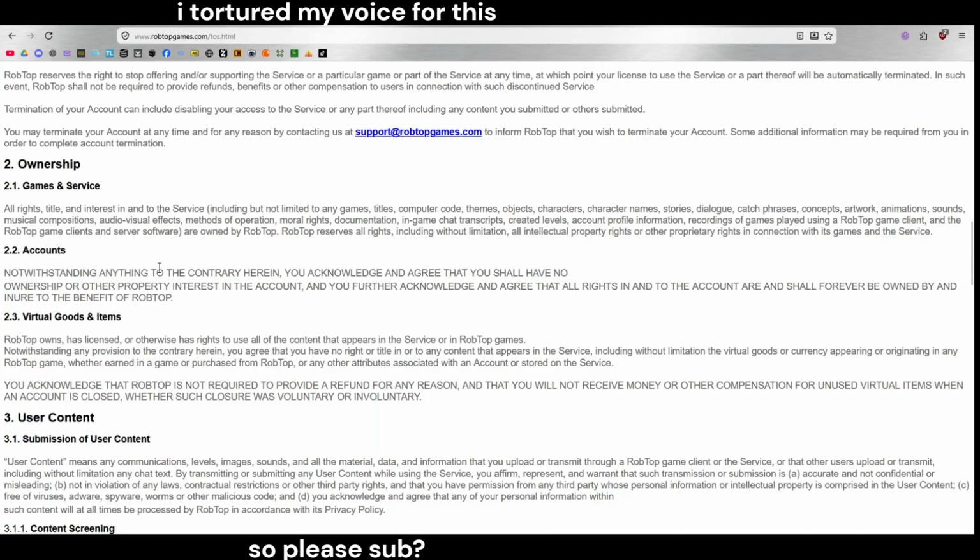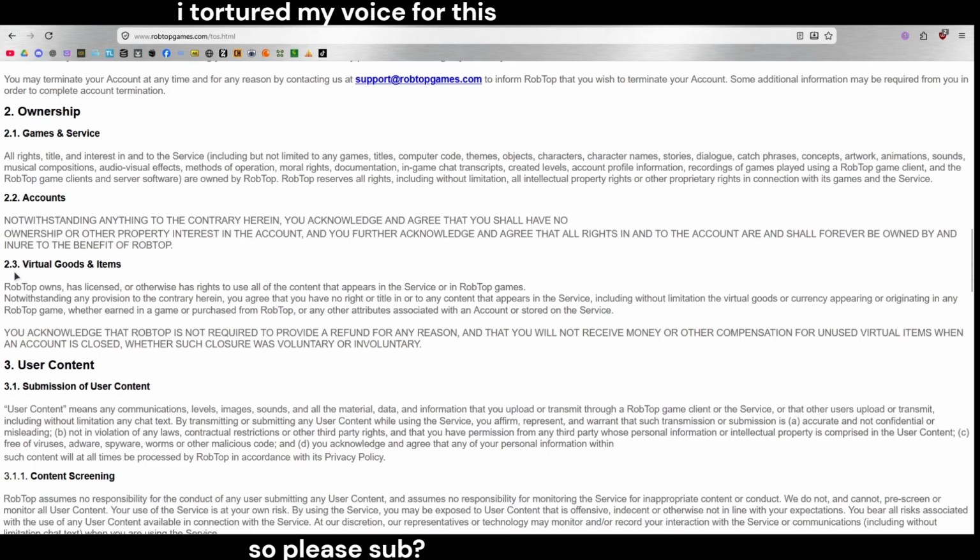Notwithstanding anything to the contrary herein, you acknowledge and agree that you have no ownership or other property interest in the account, and you further acknowledge and agree that all rights to the account shall forever vest in and inure to the benefit of RobTop.